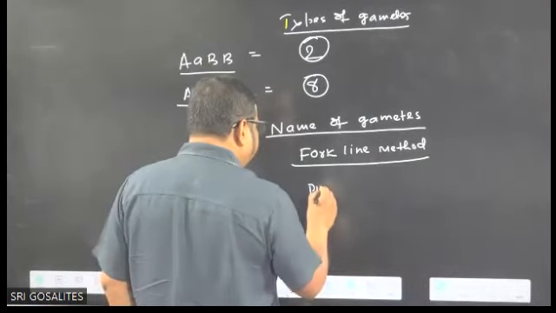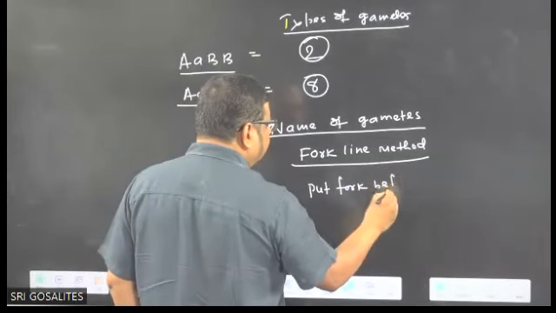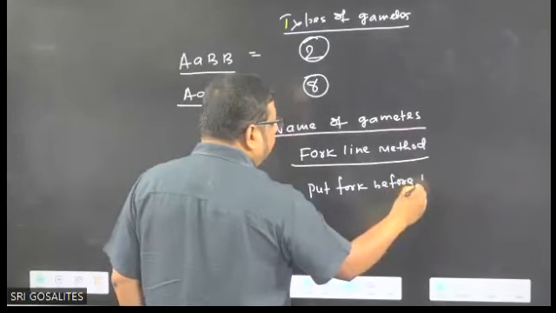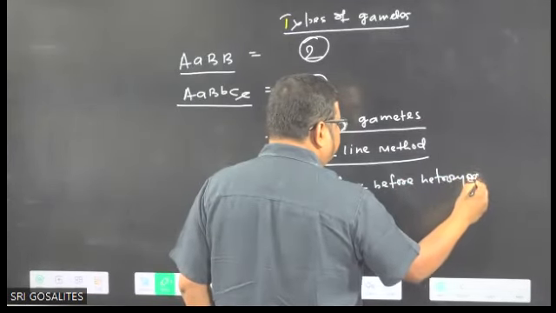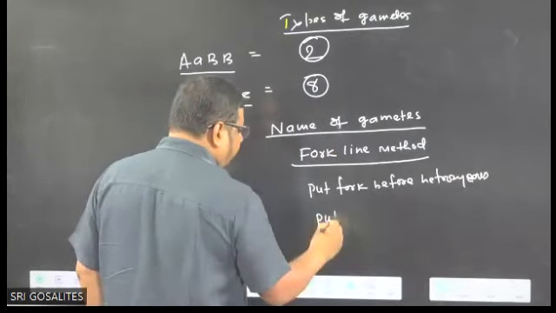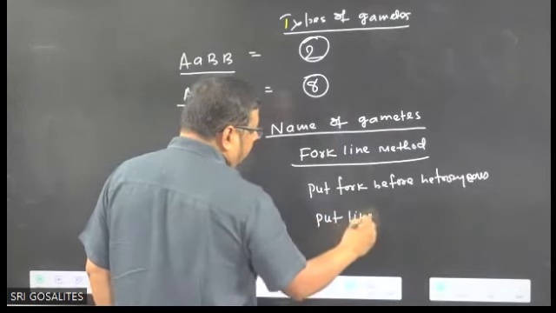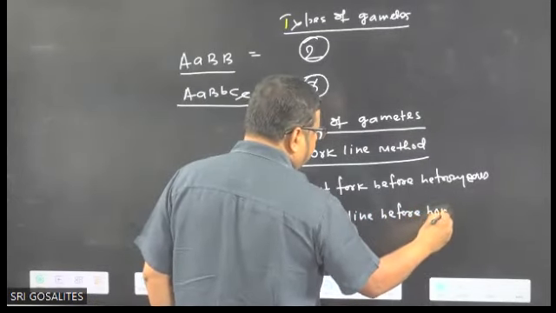Put a fork before heterozygous, and put a line before homozygous.